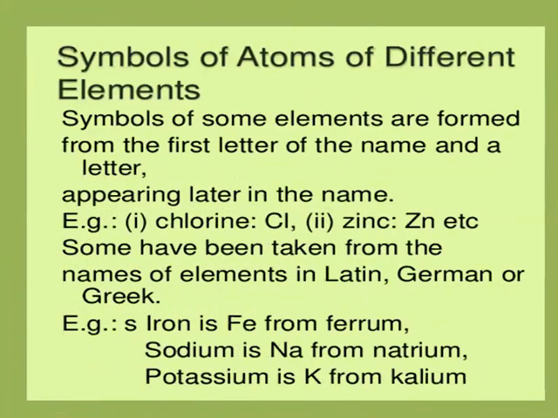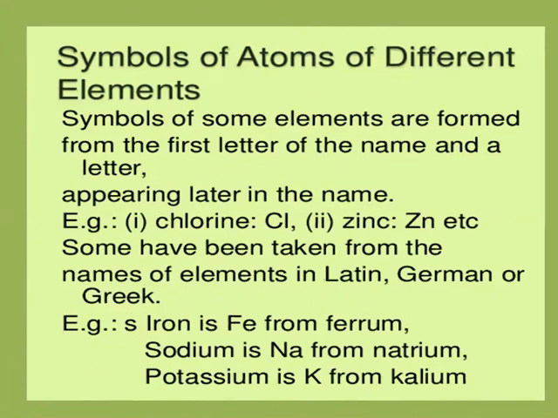Now, the symbols of atoms of different elements. Every time, writing the name of the element to represent its atom is not possible. So a symbol is a sketch or a letter which represents or stands for something; here it represents an atom of an element.